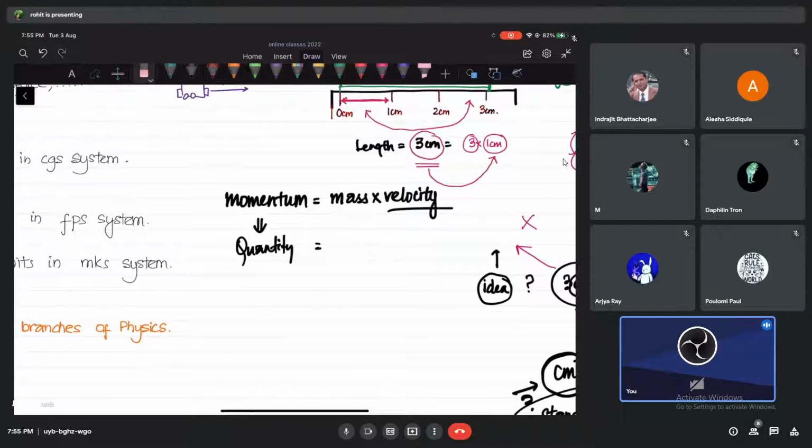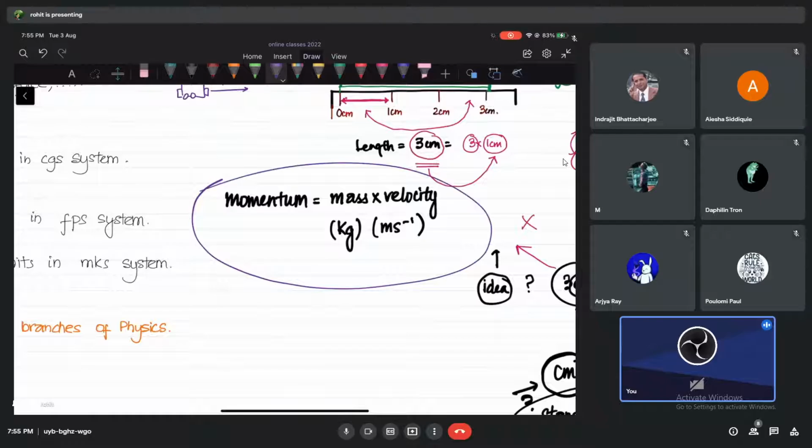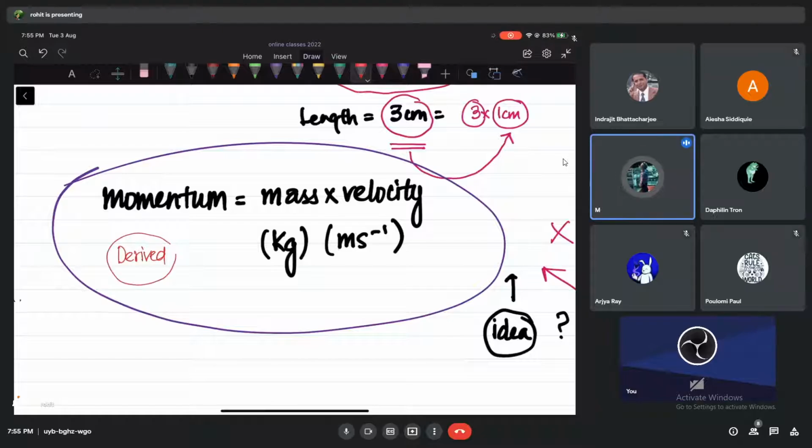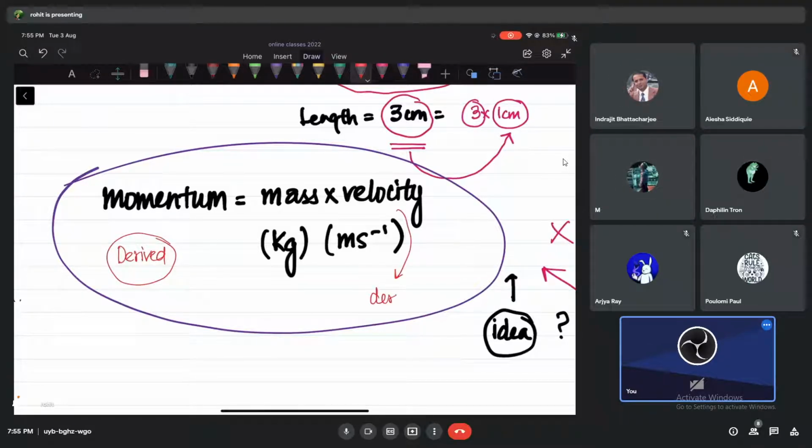And mass is very fundamental for us. So we have mass measured in kilograms, velocity measured in meters per second, suppose. Kilometer per second, kilometer per hour, or anything, doesn't matter right now. So tell me now, guys, which ones are the derived quantities here? Momentum, sir. Momentum is derived. Even velocity is derived.